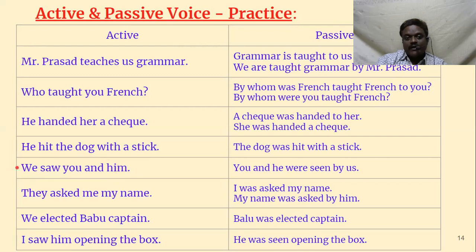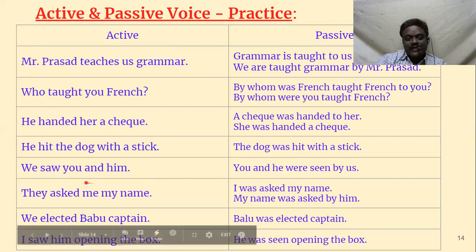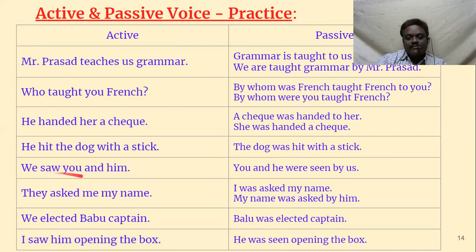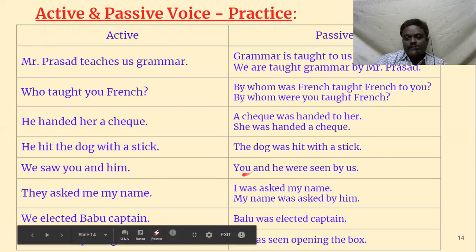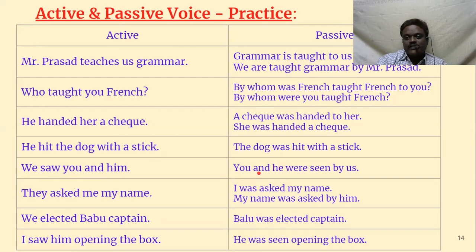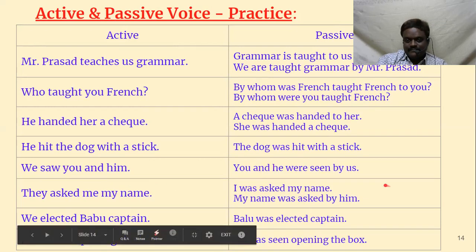When you bring it forward, him becomes he. So not you and him, but you and he were seen. Because you and he is plural now. You were seen, he was seen, but with two people it's plural. You and he were seen by us.